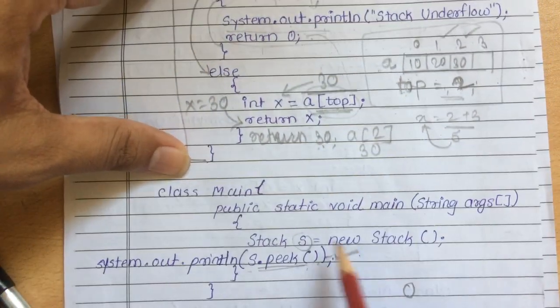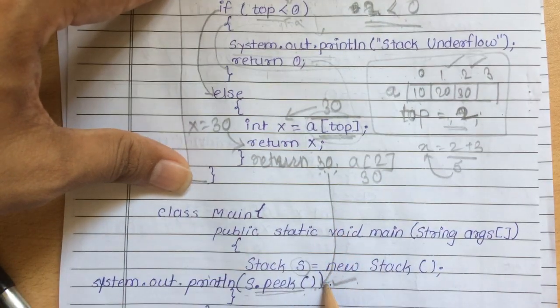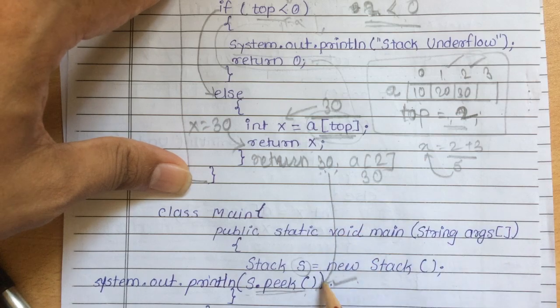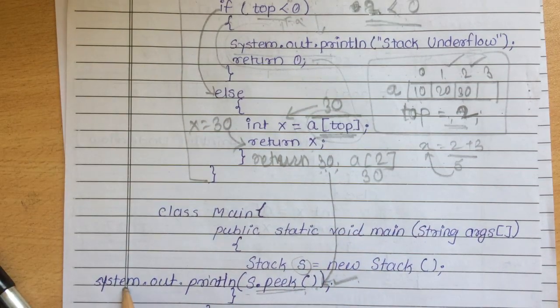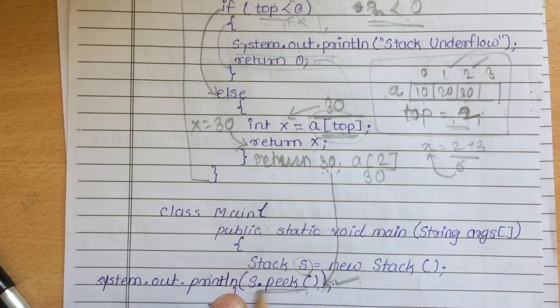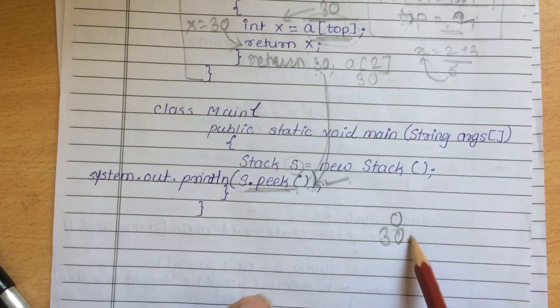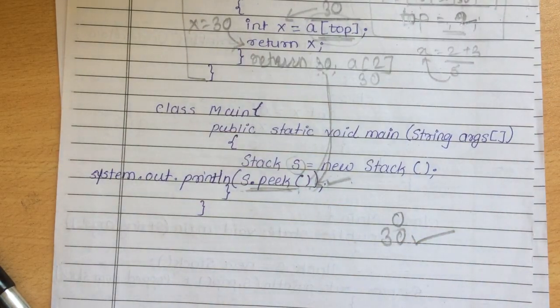From here we have called this function, so the return will come over here, returning the control here. So what will it print? Simply System.out.println, and the value we returned is 30, so it will directly print 30.